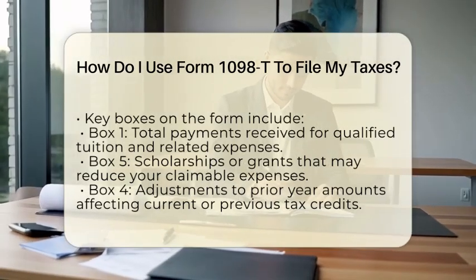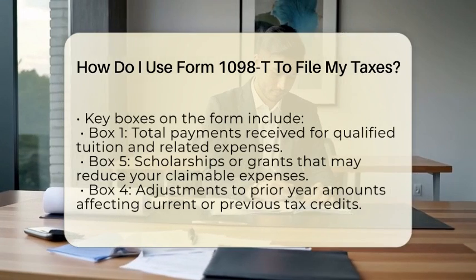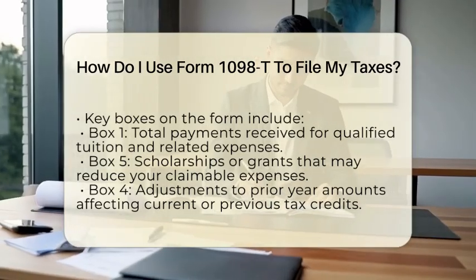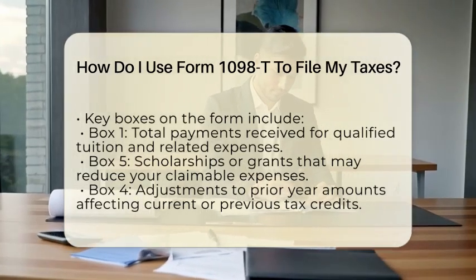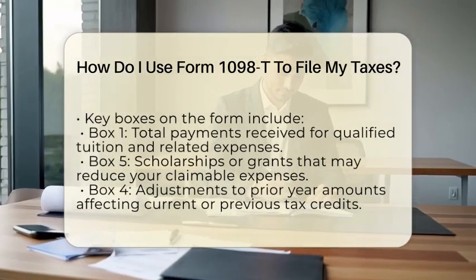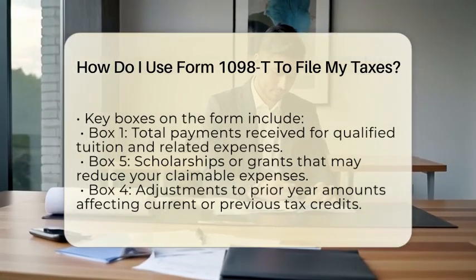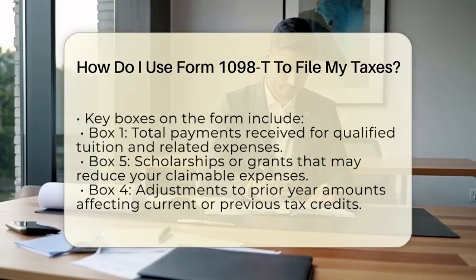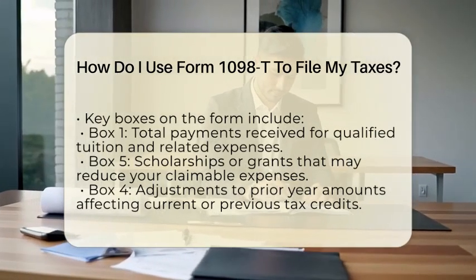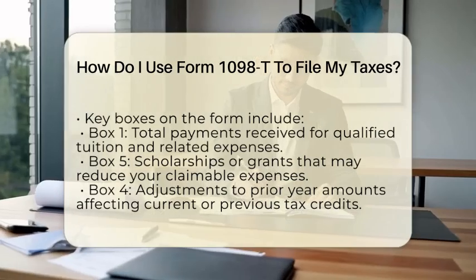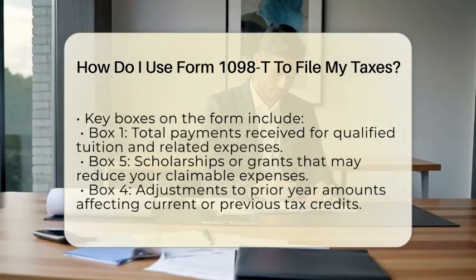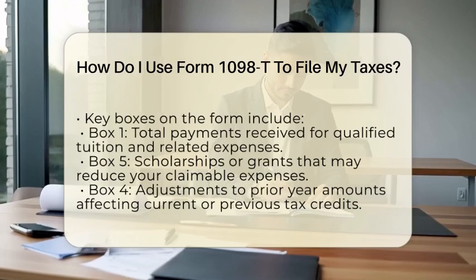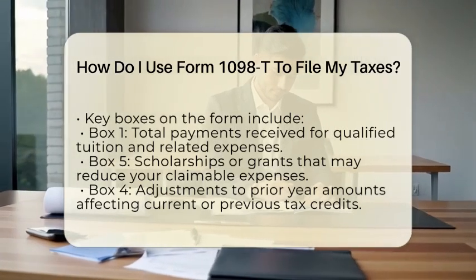Box 1 shows the total payments received by the institution for qualified tuition and related expenses during the calendar year. This amount reflects what you actually paid, not what was billed. Box 5 reports any scholarships or grants you received that may reduce the amount of qualified expenses you can claim. Box 4 shows any adjustments to prior year amounts that might affect your current or previous tax credits.